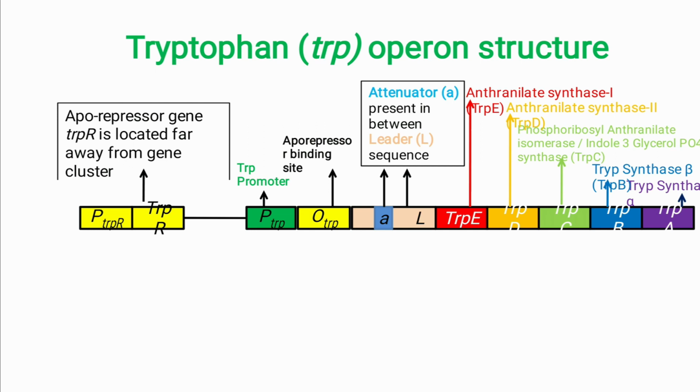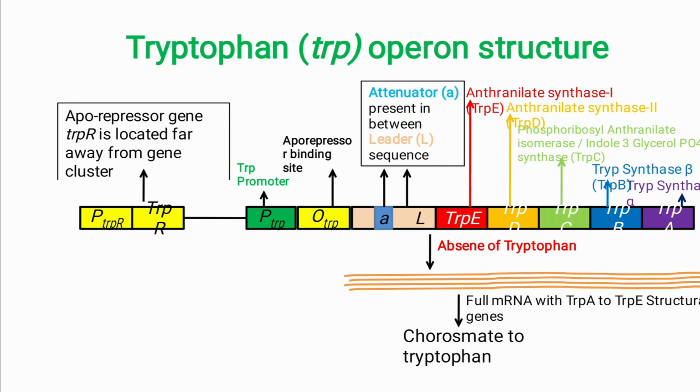The tryptophan repressor protein is an aporepressor, and by itself it cannot bind to the tryptophan operator region. So when there is no tryptophan in the nutrient medium, the transcription will not be stopped by the tryptophan repressor. So full length mRNA production will take place, and this will code all 5 polypeptides, and the production of tryptophan from chorismate will be completed.